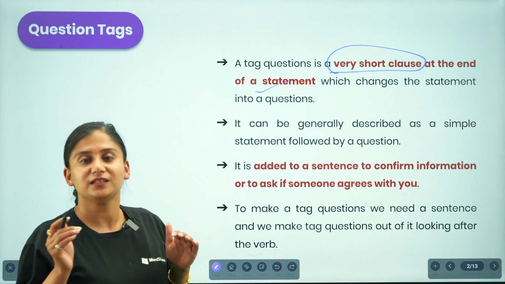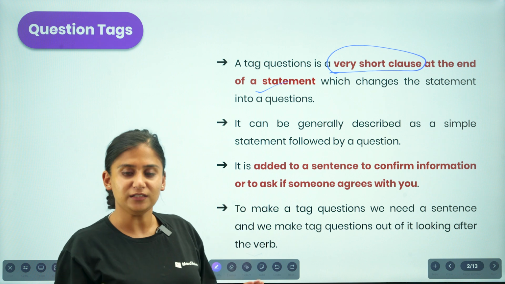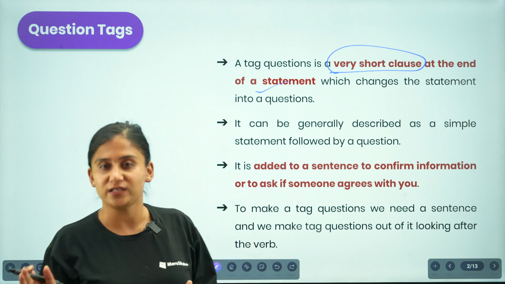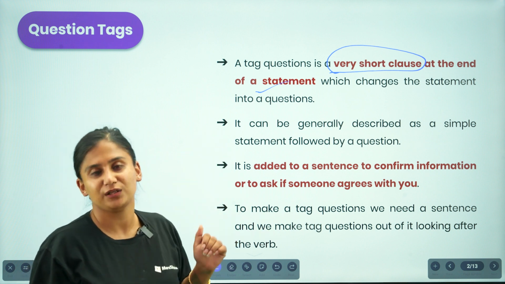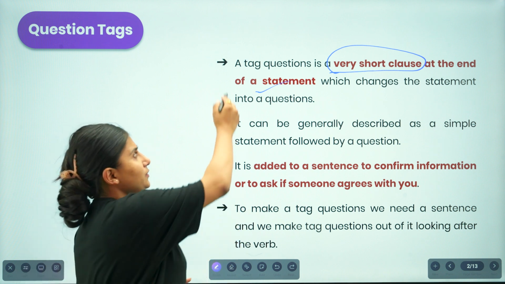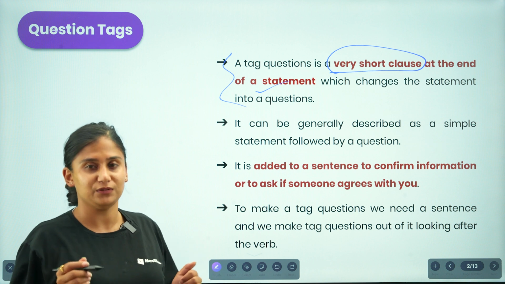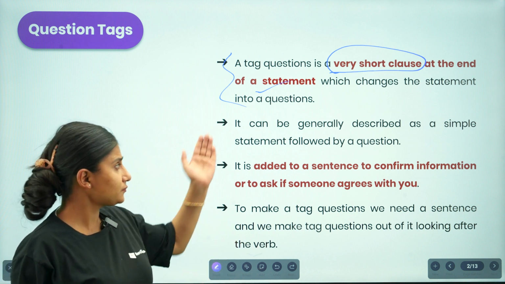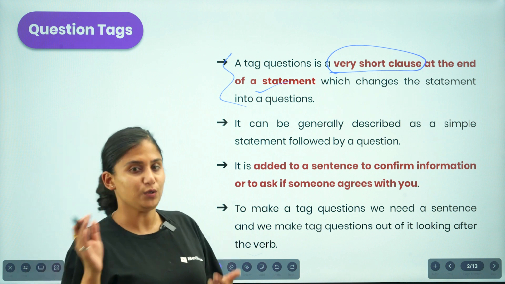The thing is, you are provided a statement and you will be presenting a tag question for that particular statement, and by adding the tag question, what are you doing? You are changing that particular statement into a question form. Similarly, it can generally be described as a simple statement followed by a question as well. So if you are not able to memorize this idea, and somebody happens to ask you what is a question tag or what is the role of a tag question, then you can describe it as a simple statement that is followed by a question.